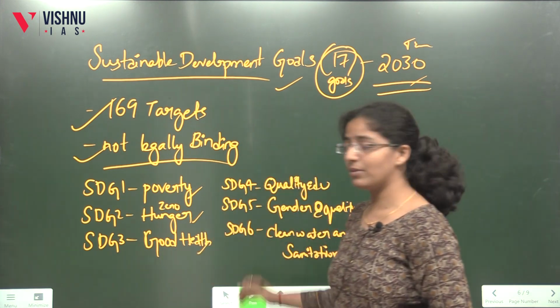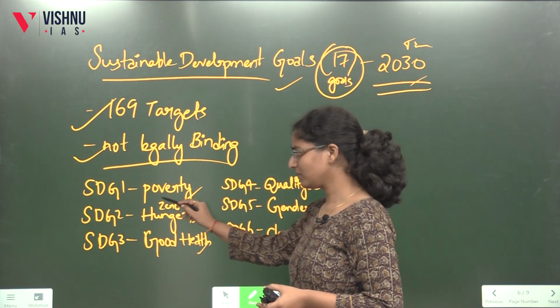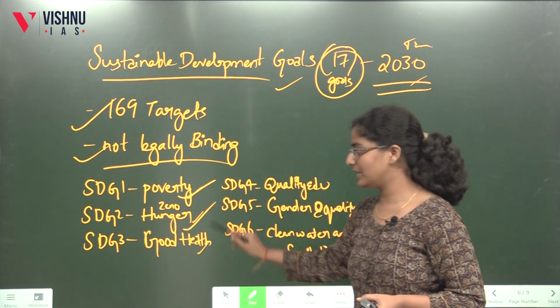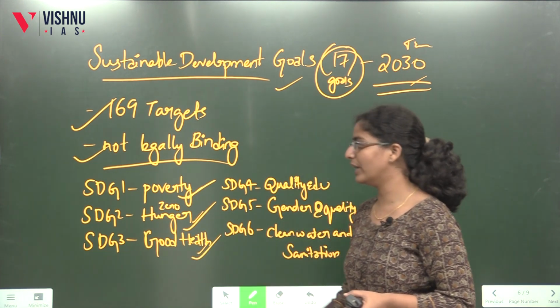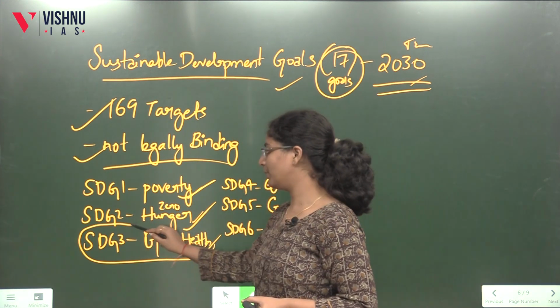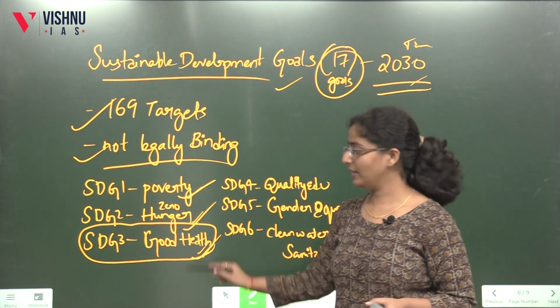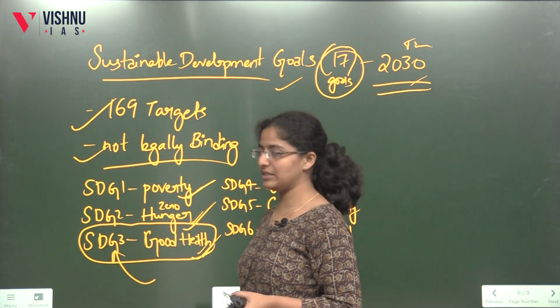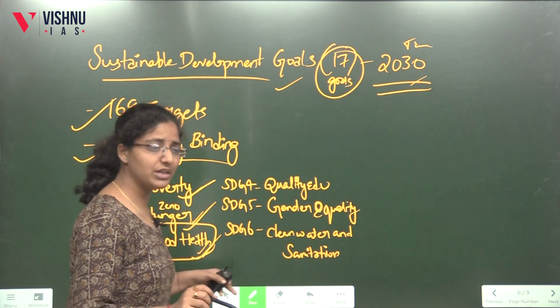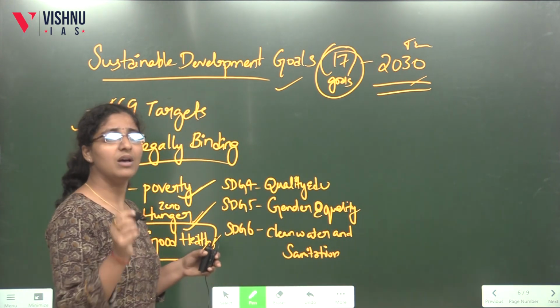So when we talk about the sustainable goals, SDG 1 talks about poverty, SDG 2 talks about zero hunger, SDG 3 is about good health. But let me tell you one thing: whenever you write an answer on COVID, you will be mentioning good health, and you can directly link it with SDG 3. For any question, any given subject, you have to use this as a reference.